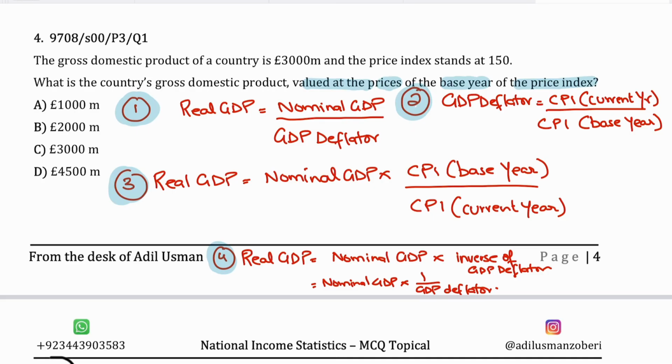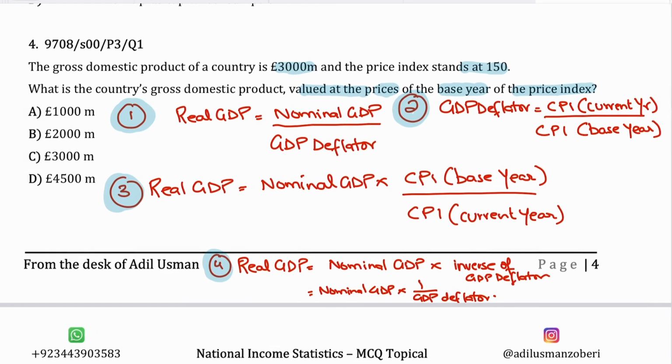This is the nominal GDP, right? 300 million. Because it says that the price index stands at 150, you have the effect of inflation in it, and hence we are supposed to deflate that GDP. So what we need to do is come up with a GDP excluding the impact of inflation in it.